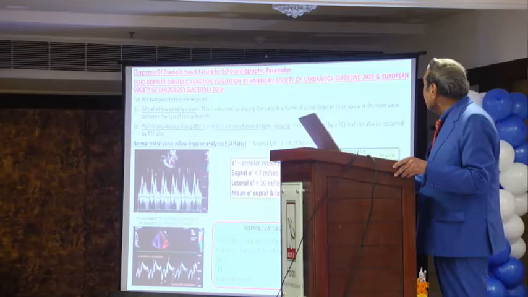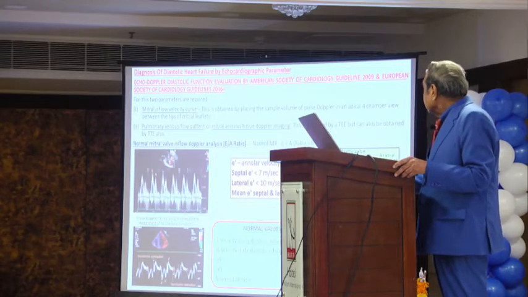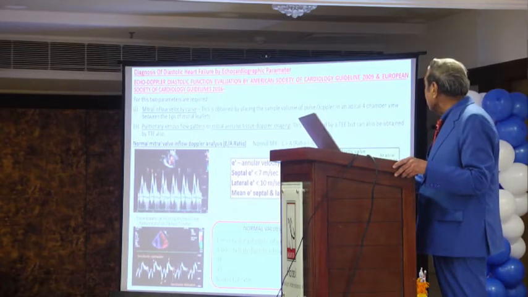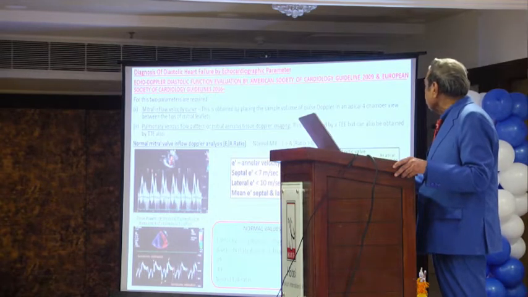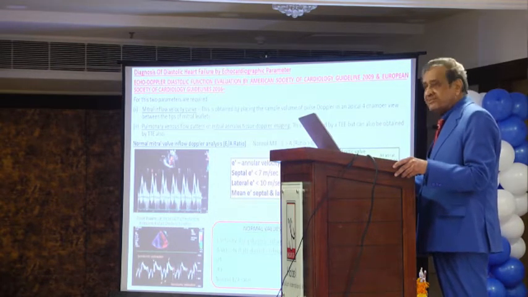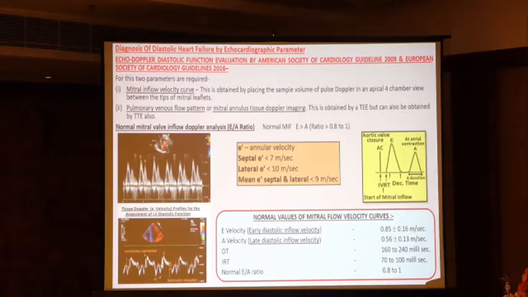First is the mitral inflow velocity curve. This is obtained by placing the sample volume of the pulsed Doppler in an apical 4-chamber view between the tips of the mitral leaflets. I will show you further. Second, pulmonary venous flow pattern or mitral annulus tissue Doppler imaging.